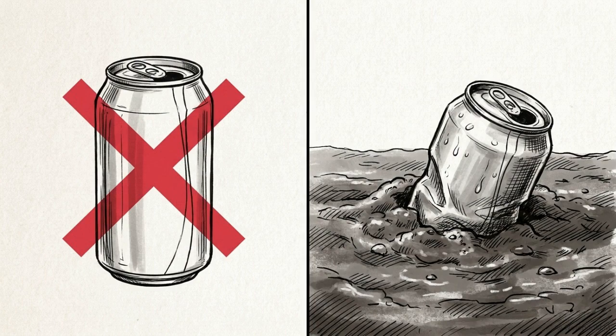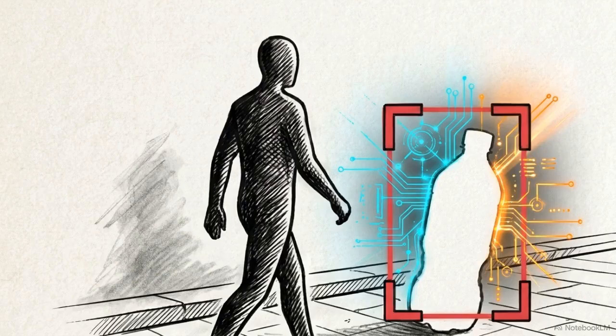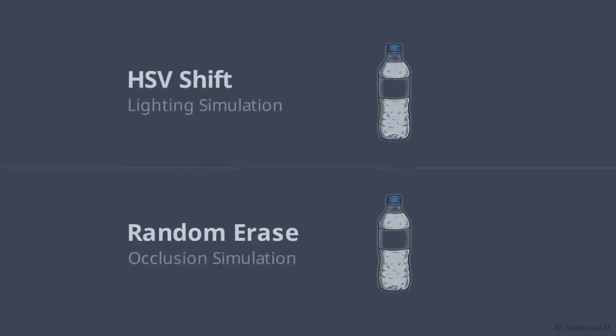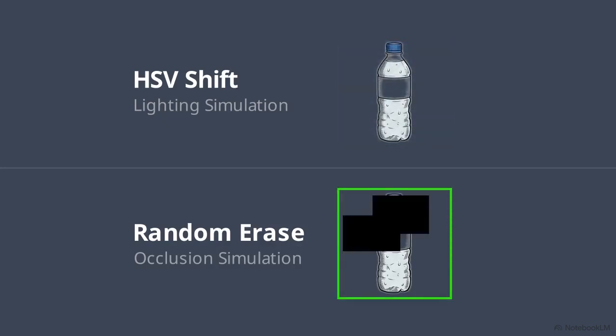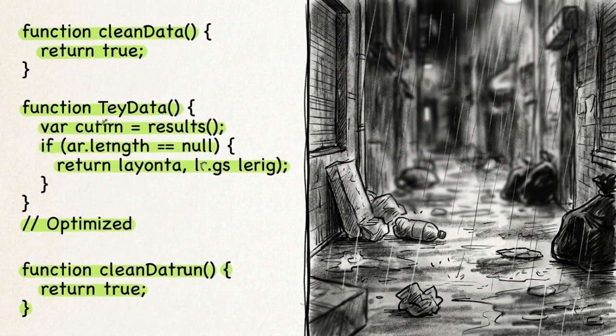A neural network trained on perfectly clean, catalog-style product photos of soda cans will fail catastrophically in deployment. It learns to recognize the plain white background rather than the object itself. We use data augmentation as a reality simulator. Shifting HSV values forces the model to interpret sudden lighting changes and heavy shadows. Random erase augmentation simulates occlusion, forcing the network to maintain its lock even when half the object is missing. Robust spatial detection relies less on algorithm complexity and more on violently injecting the chaos of the physical world into the training data.